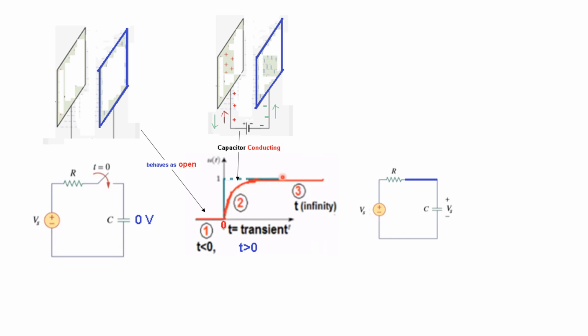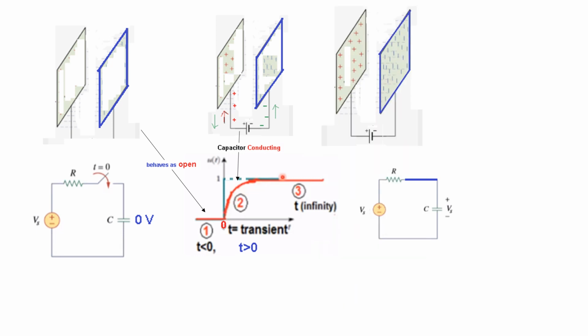And finally, when the plates have been fully charged, as shown here, no more charge is flowing through this wire, and therefore we can say that the capacitor is now open. Now keep one point in mind: whether we have connected the battery or not, there is no charge flowing between the plates because this is a gap. No charge can flow between the plates.